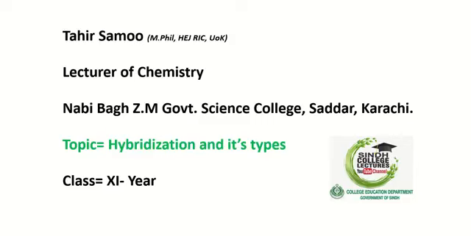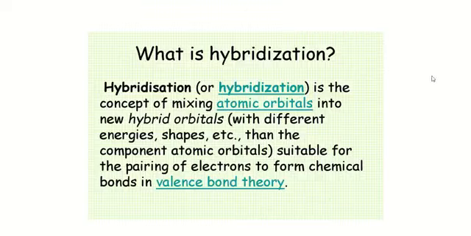Today I am going to discuss a first year chemistry topic, that is hybridization and its types. What is hybridization? Hybridization is a chemical process in which orbitals of different shape and different energies combine with each other in such a way that they produce new hybridized orbitals of the same shape and same energies in equal numbers.